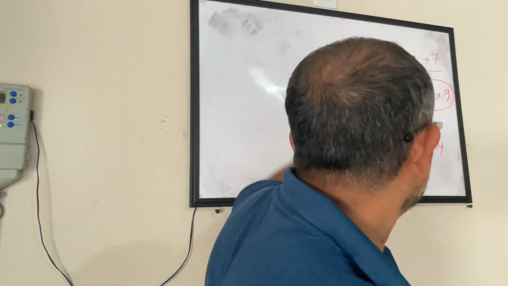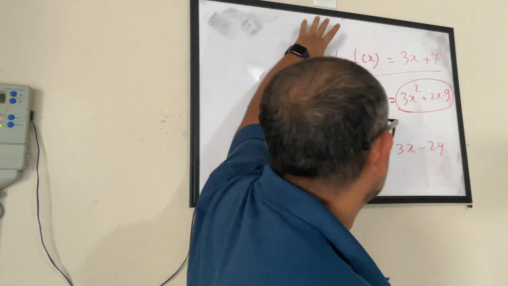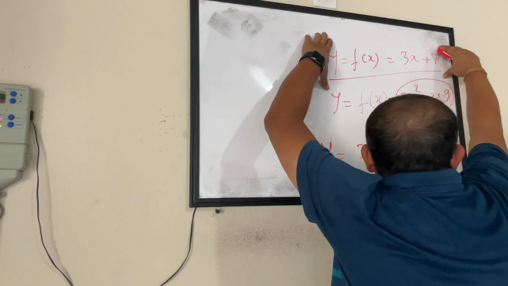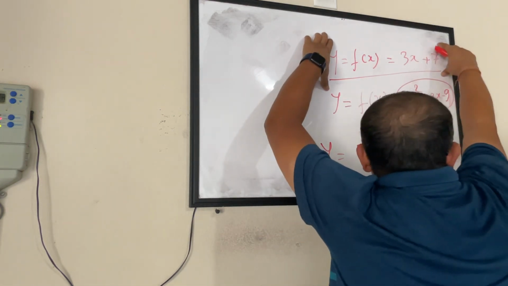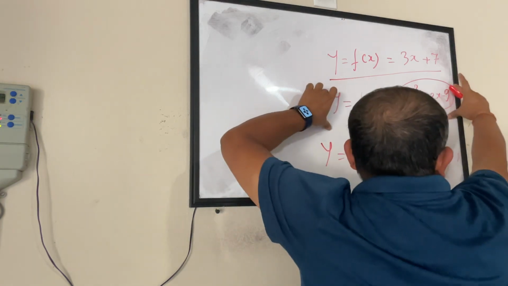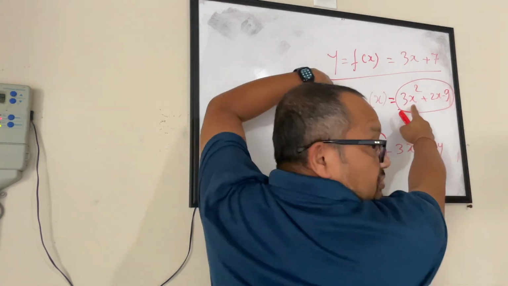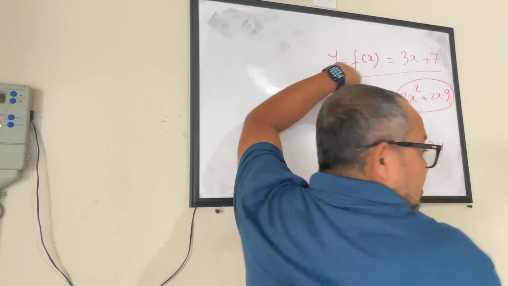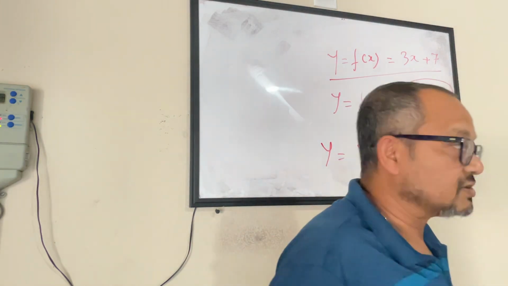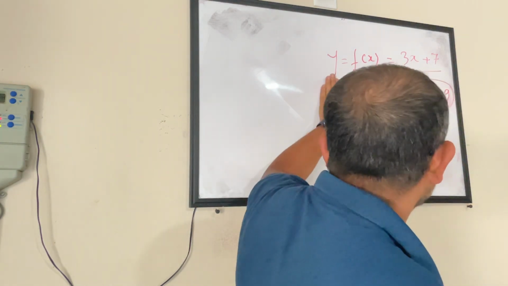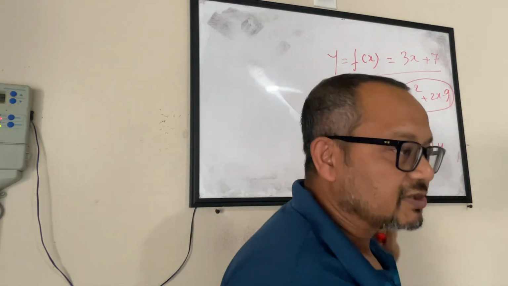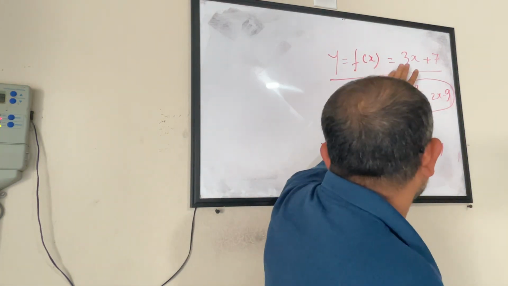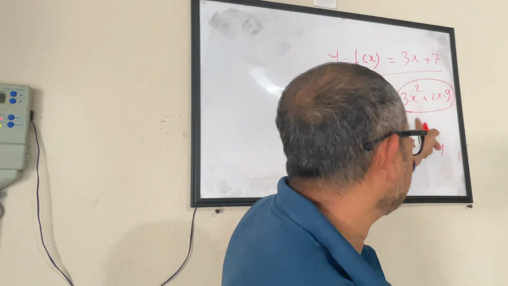So we are talking about different types of function. This one we are calling a linear function or a linear equation, whatever you call it, because this draws a line for us. Similarly, when you look at a function like this, where the maximum power of the variable is 2, that is called a quadratic equation or quadratic function. When you write like this, you call it a quadratic function. When you write it like this, you call it a quadratic equation. Basically, when you don't have this, you call it a quadratic equation. Okay.